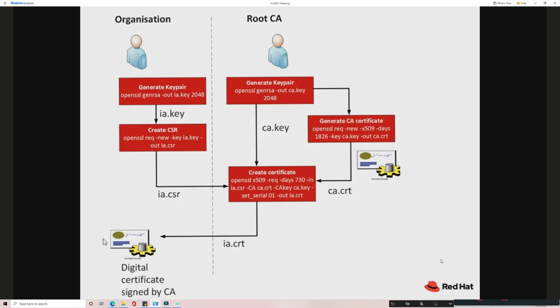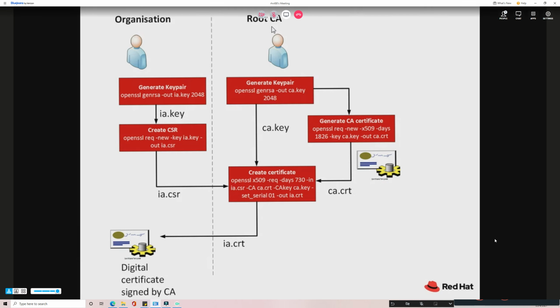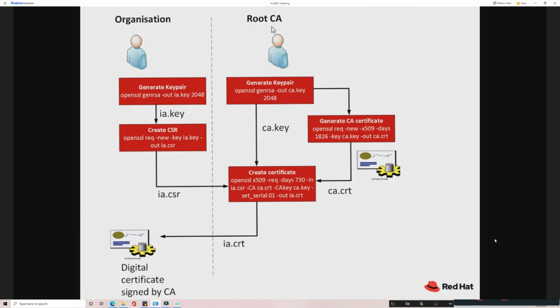All these things are mentioned in the CSR, and it goes to the root CA, the certificate authority, which can issue a digitally signed certificate that is globally verifiable. Anybody in the globe reaching that server, the browser they use will be able to verify that certificate. That's what a digitally signed verifiable certificate is.